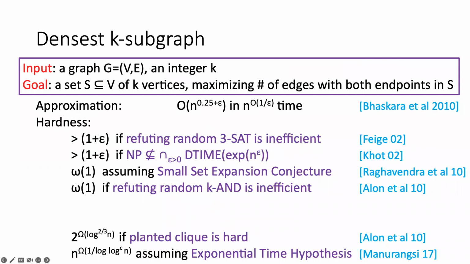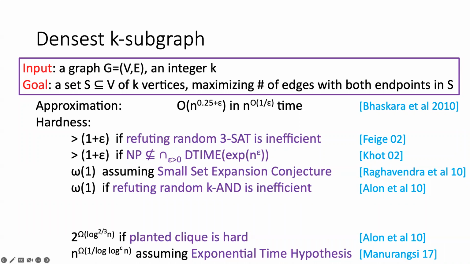Densest K-subgraph is one of the most basic graph optimization problems and has been studied extensively. However, despite all this extensive work, the understanding of its approximability is still quite incomplete. To date, the best approximation algorithm, due to Bhaskara in 2010, only achieves an n to the 0.25 plus epsilon approximation in n to the O(1/epsilon) time. So this is the best approximation result.